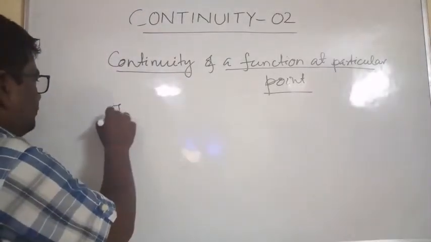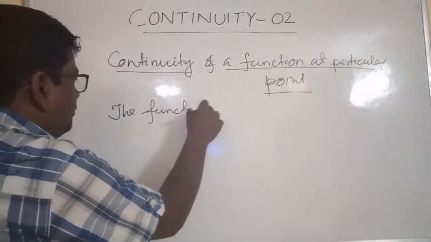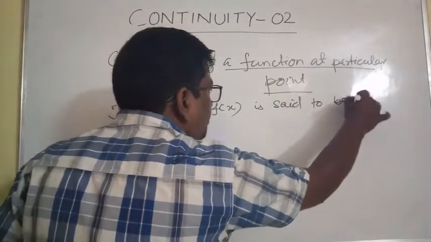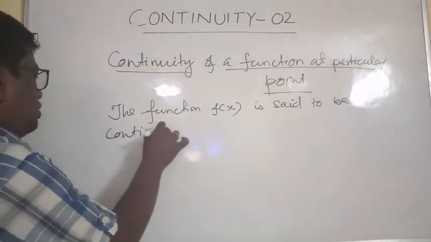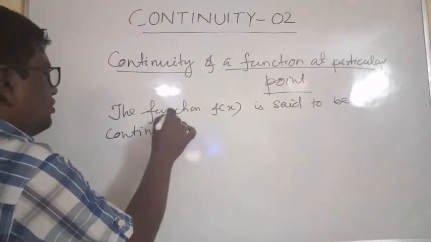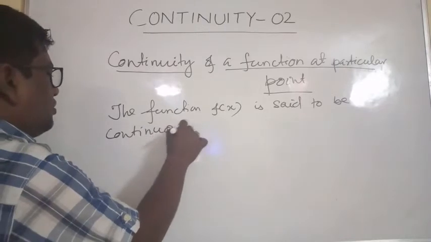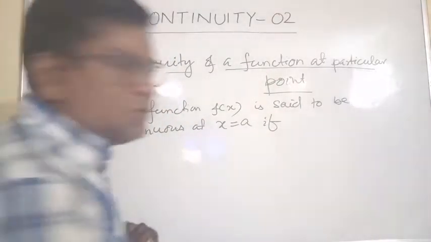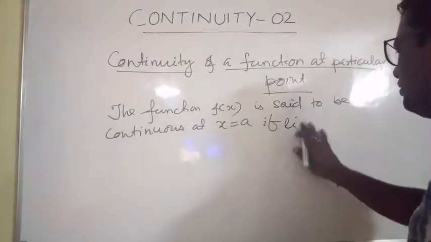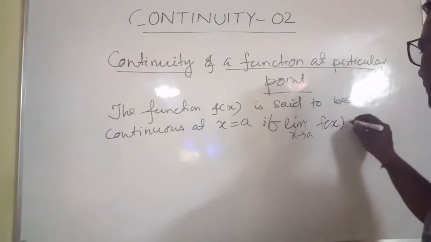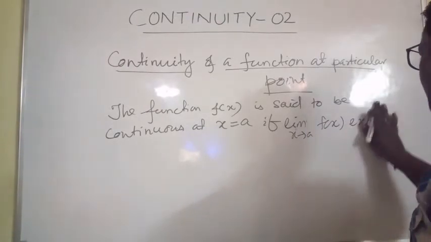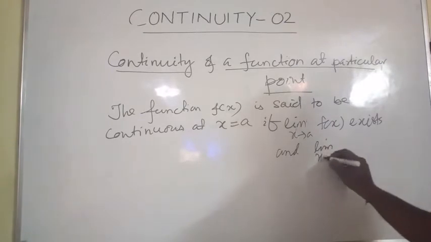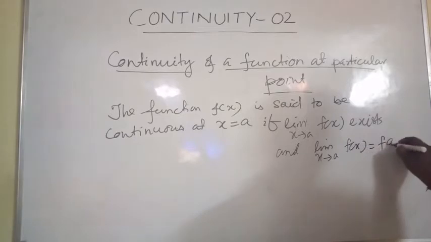The function f of x is said to be continuous at x is equal to a if limit x tends to a, f of x exists and limit x tends to a, f of x is equal to f of a, right?